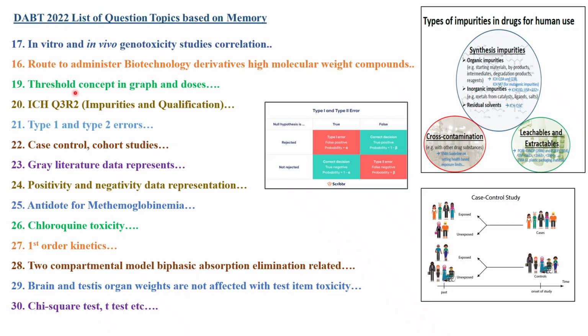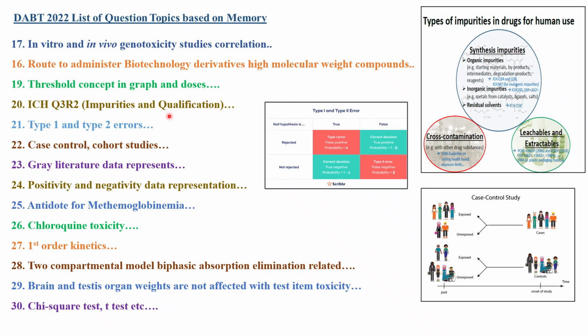The next topic was the threshold concept in graphs and doses. As I discussed in the previous slide, dose response curve, threshold concept, threshold dose, type of graph, doses, all these things they will ask. Next topic was ICH Q3R2, impurities and qualification. One question with respect to impurities you will get. There are a total of five ICH Q3 guidelines: Q3A, B, C, D and E. E is for extractables and leachables, D is for elemental impurities, C is for residual solvents, A is for drug substance and B is for drug product. Okay, impurity qualification. Here different types of sources of impurities are also listed.